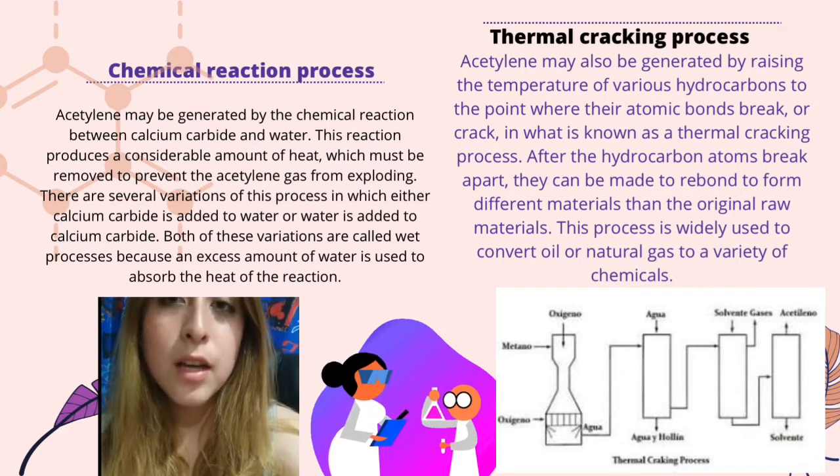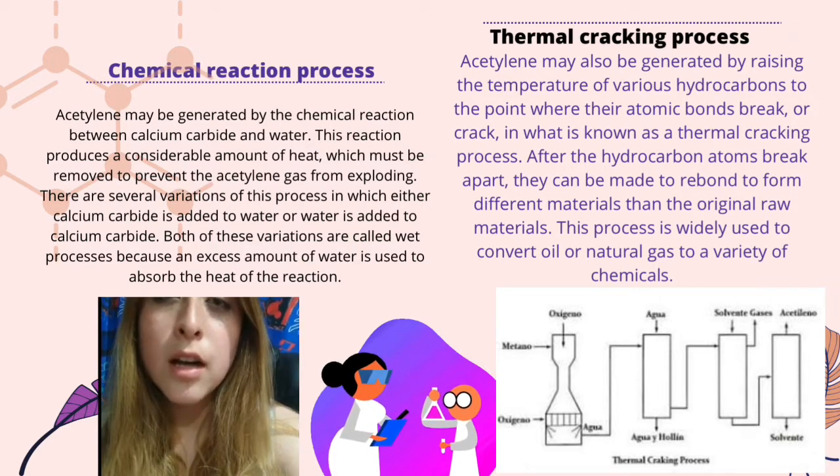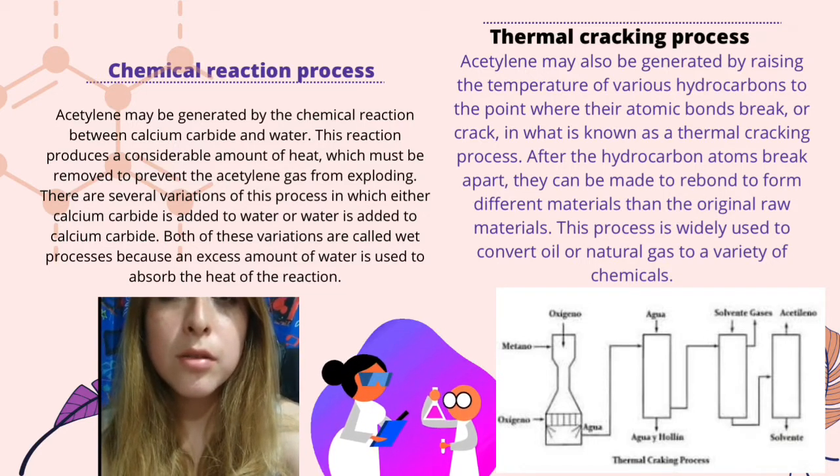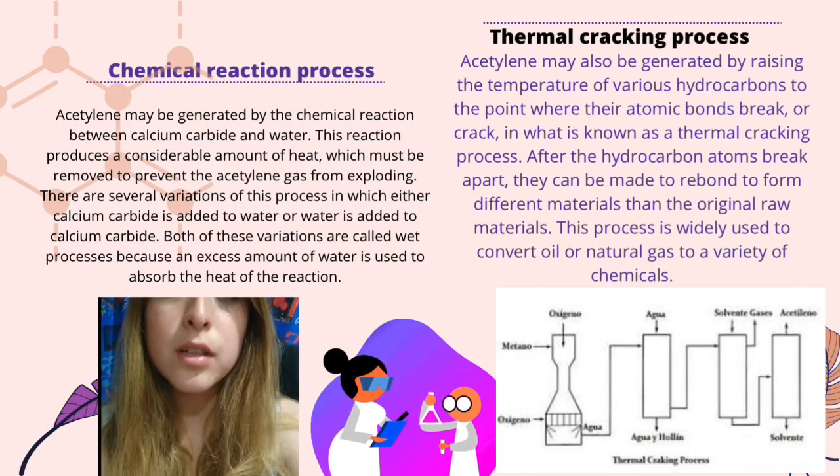calcium carbide. In the thermal cracking process, the acetylene is generated by raising the temperature of various hydrocarbons to the point where their atomic bonds break. After, they can be made to rebound to form different materials than the original raw material.